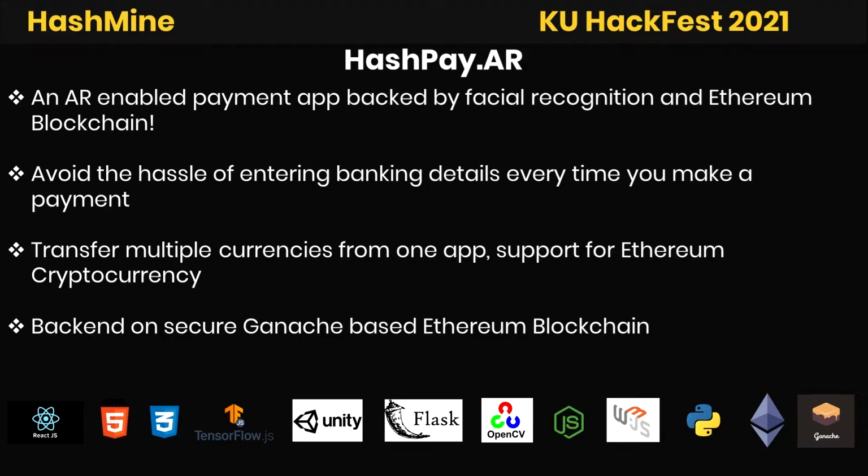It is an AR-enabled payment application which is backed by facial recognition using deep learning and Ethereum blockchain for the blockchain transactions. So this app is made to avoid the hassles of entering banking details every time you make a payment transaction. So you don't have to enter the IFSC code or any other details in our application.